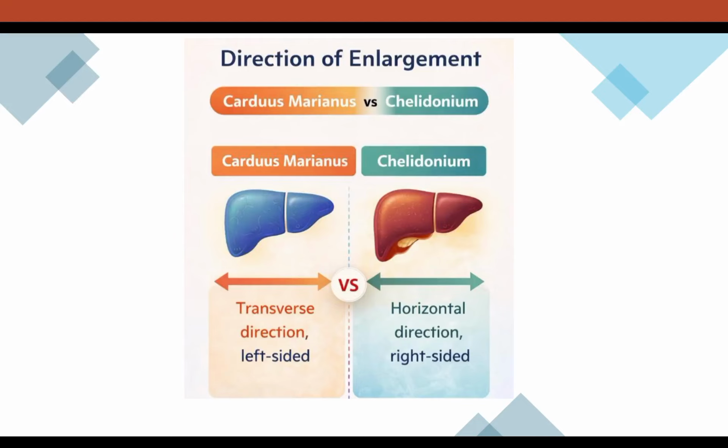So in case of Carduus, there is transverse direction of enlargement, like from north pole to south pole. That direction is what we call transverse direction, and there is left-sided affection mainly. In Chelidonium, the direction of enlargement is horizontal, as shown in the green arrow, and there is right-sided enlargement. Okay.